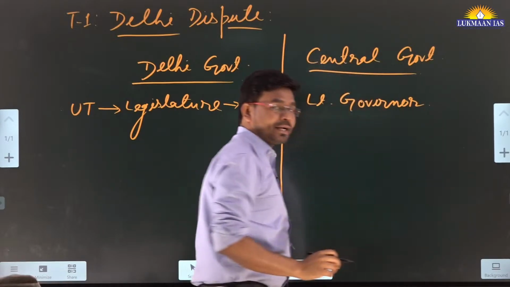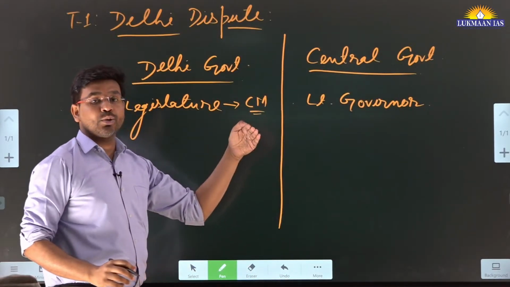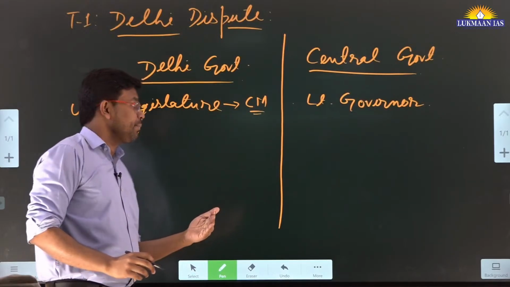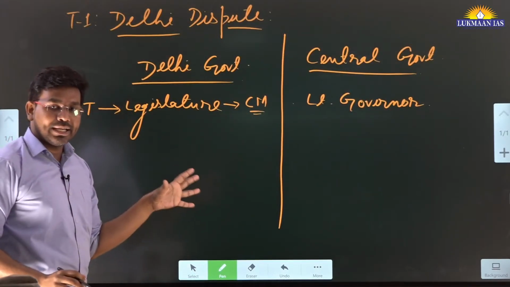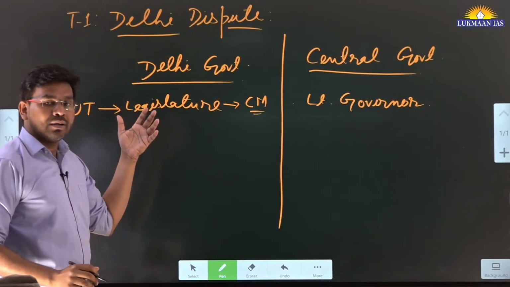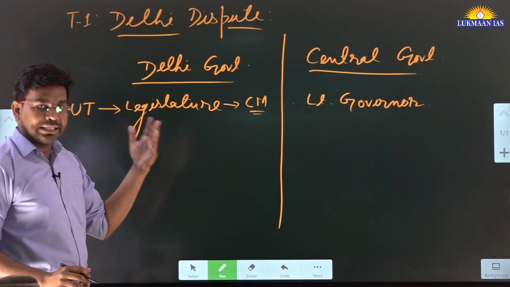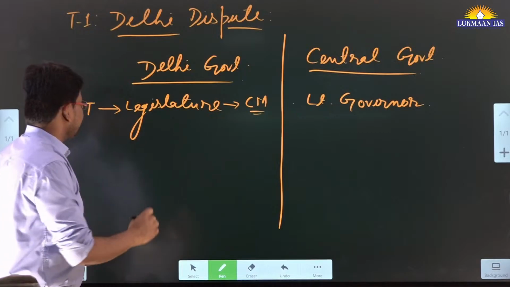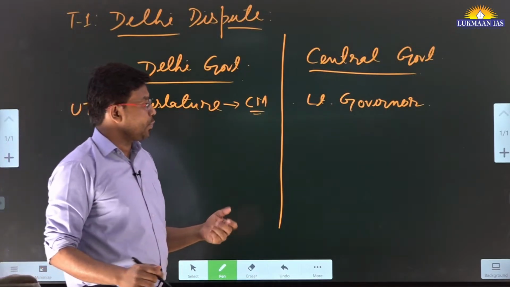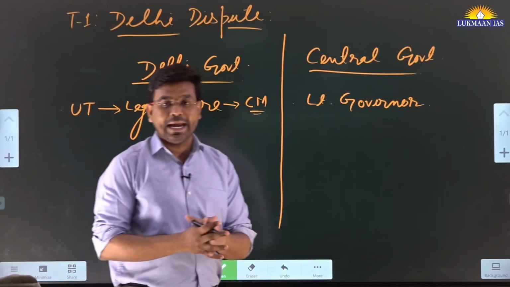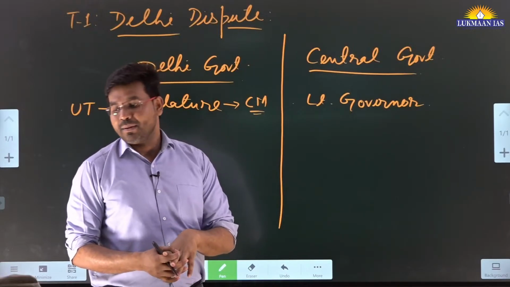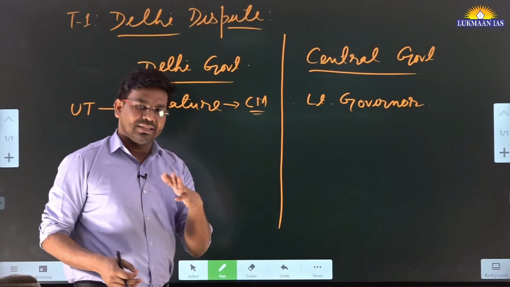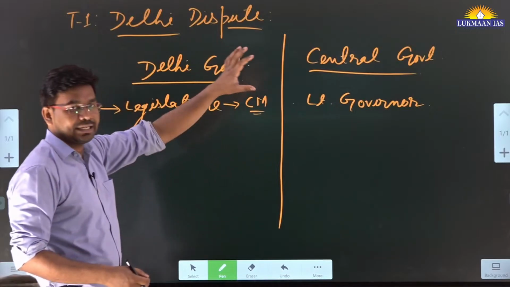The lieutenant governor has an authority which is similar to the governors in a state. But since Delhi is a union territory, not all things are under the Delhi government. 3 specific provisions are under the central government. What are those things? One is, let's say, land, then police, and public order. So there are 3 things that are under the central government.